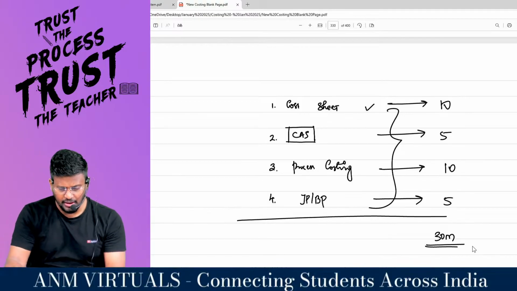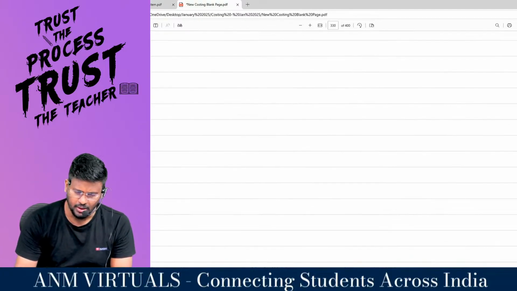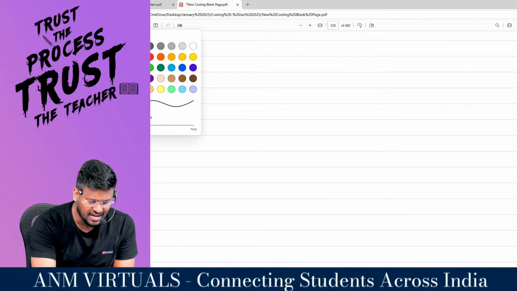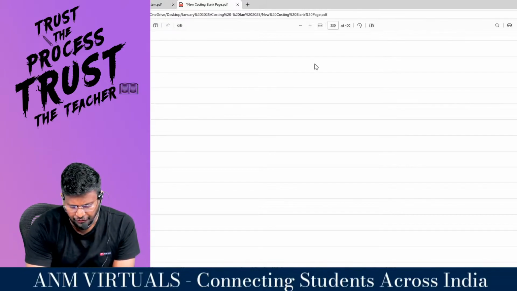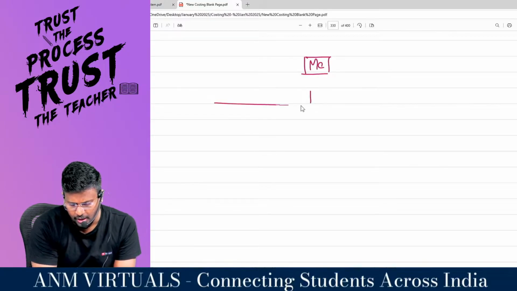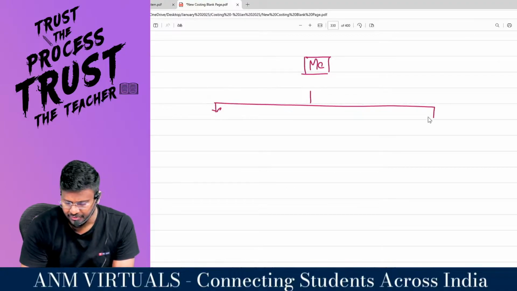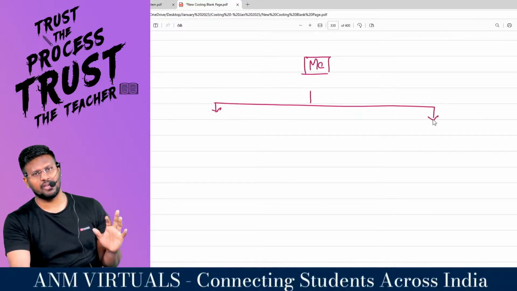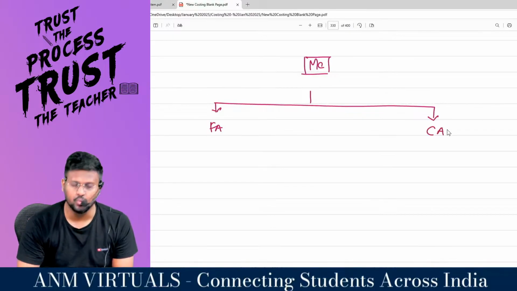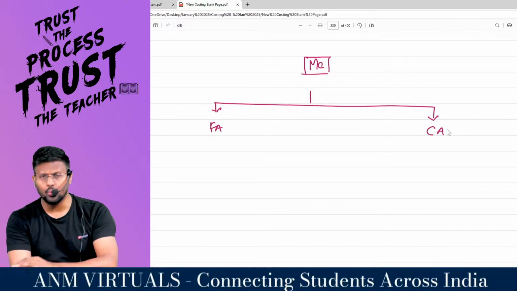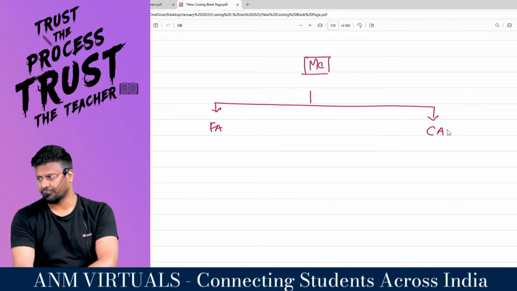So in this slot we are going to talk about cost accounting system. A very quick revision plus the RTP MTP videos. My dear lovable students, if a concern is a manufacturing concern, they will maintain 2 sets of books of accounts. They will maintain 2 sets of books of accounts. Number 1 is financial accounts and number 2 is cost accounts.